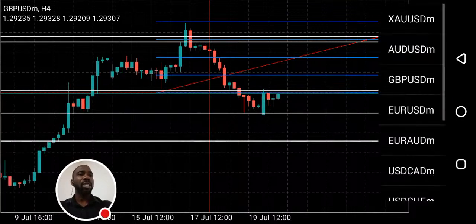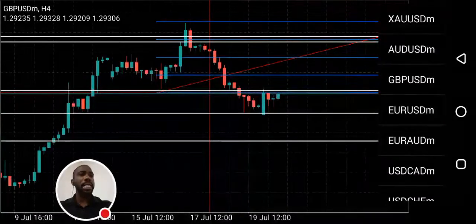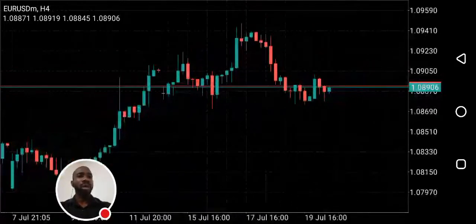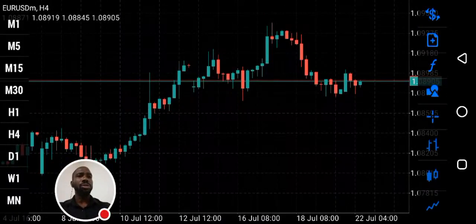Okay, so let's move to the next pair. Which pair would that be? Euro USD. I know most people trade Euro USD, so we have to look at the chart also. Euro USD, let's start with the weekly.